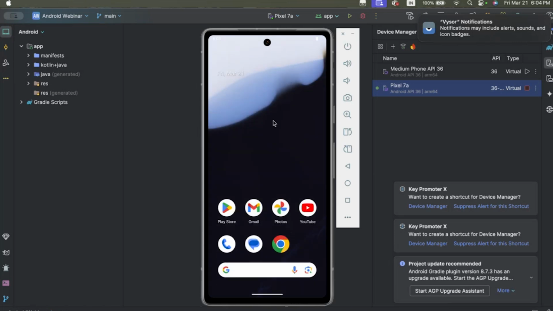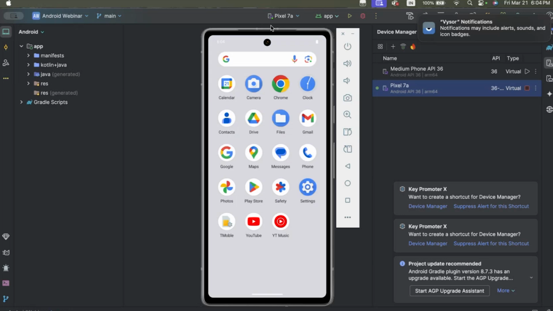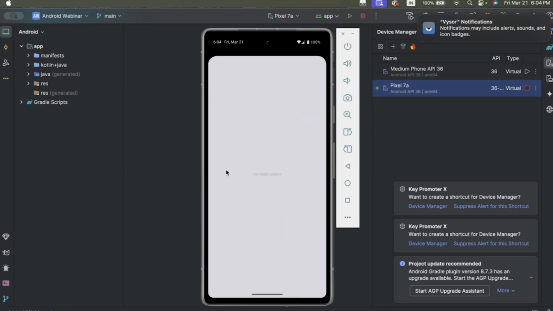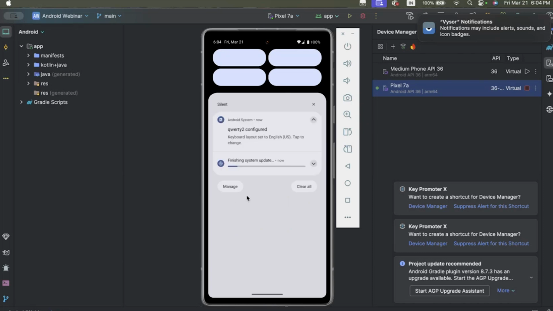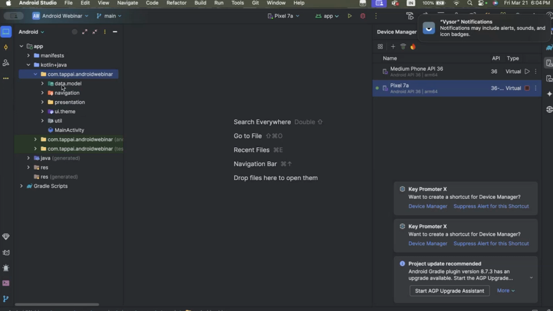This is the same as real life. This is an icon, search, Google search, battery, everything is like a real device. So now go to our app. So this is our application files which we have developed.